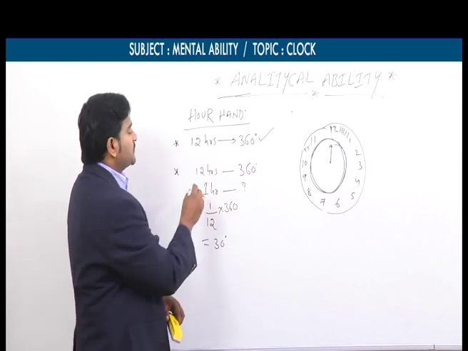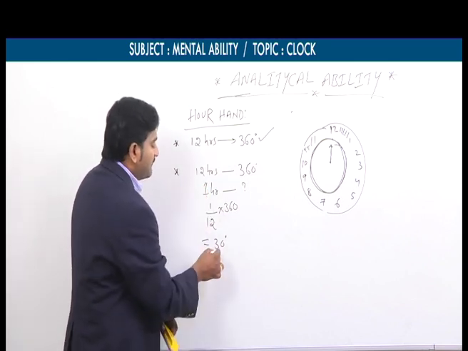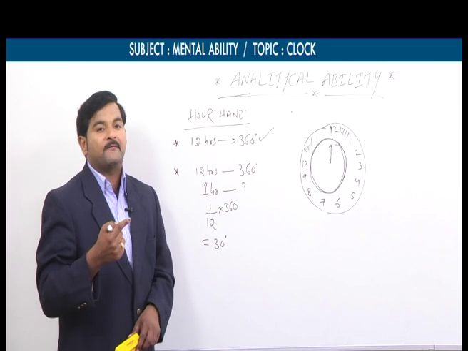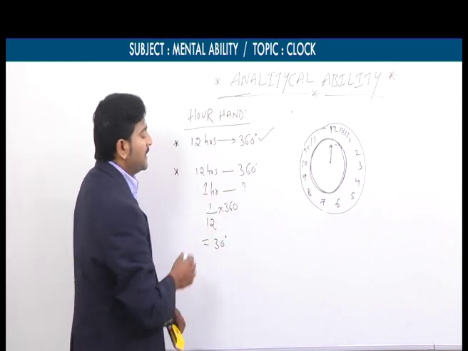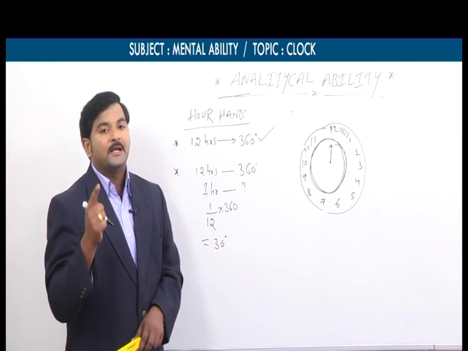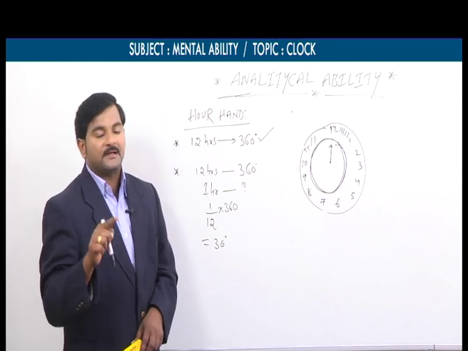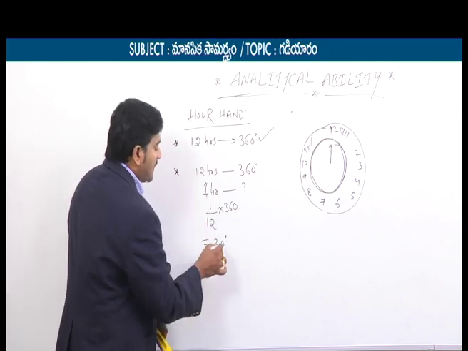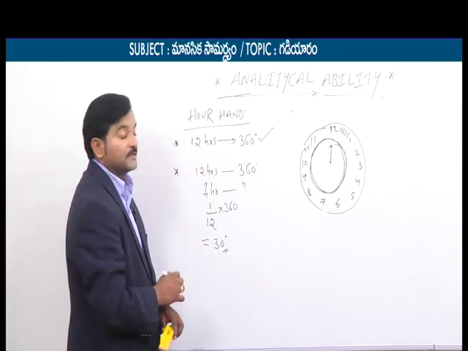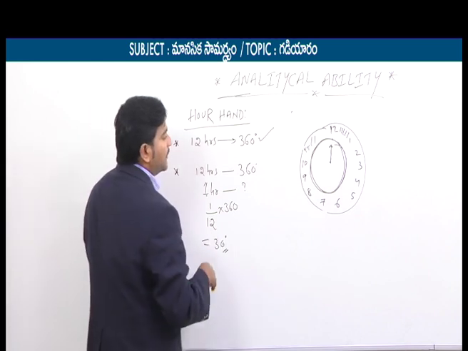That is, in the span of 1 hour, the hour's hand can trace 30 degrees. As I already told you, first point, in the span of 12 hours, the hour's hand makes 360 degrees. In the span of 1 hour, the hour's hand makes 30 degrees. So this is also the second important point.